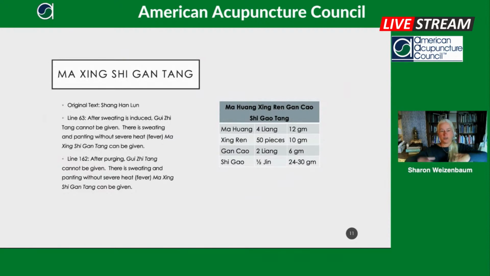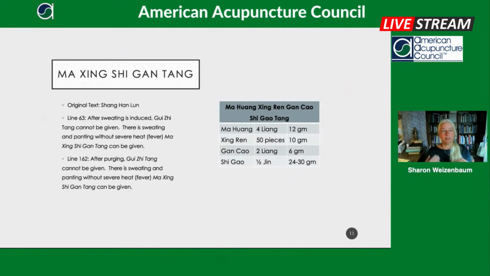If Ma Huang goes up and out in order to help produce a sweat, Shi Gao opens up the Yang Ming to relieve and stop sweating. We know in Bai Hu Tong, big sweat is one of the symptoms of Shi Gao.